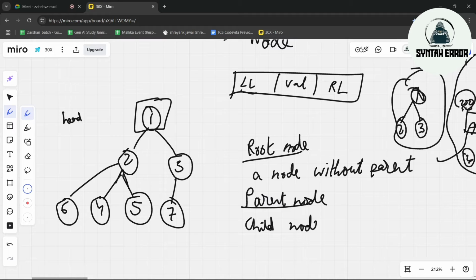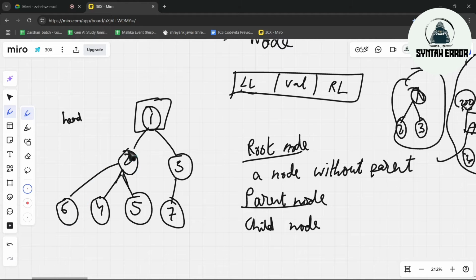Child node. Child node means 1 is connected with 2 also, 1 is connected with 3 also. So for 1, 2 and 3 are child nodes. For 2, 6, 4, 5 are the child nodes. For 3, 7 is the child node. For 3, 6, 7 is the child node. For 6, we don't have any child nodes.